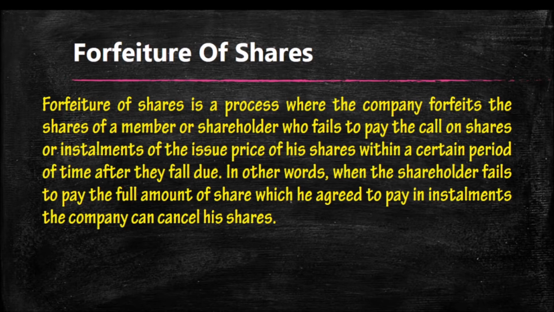In other words, when the shareholder fails to pay the full amount of the share which he agreed to pay in installments, the company can cancel his shares. The board of directors will meet together and take the decision to cancel the shares. That is known as forfeiture of shares. So we have to learn the journal entry to be recorded at the time of share forfeiture.